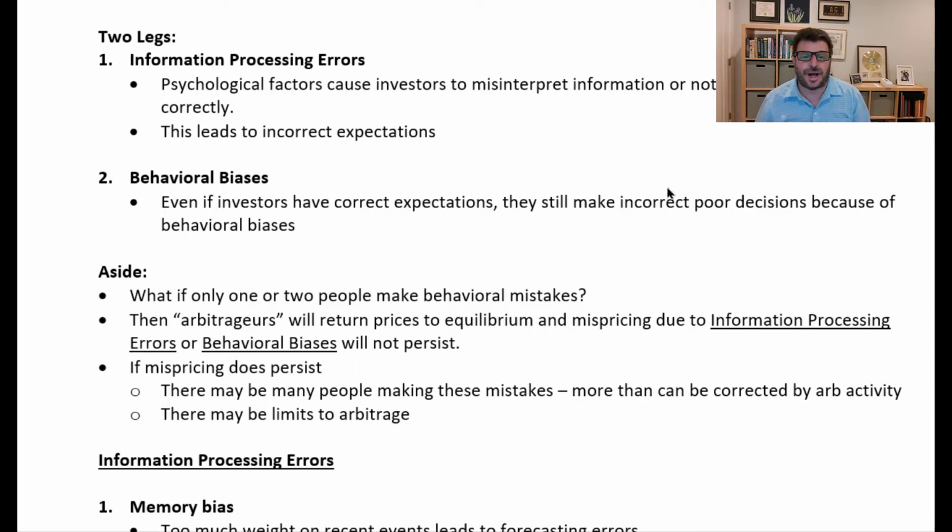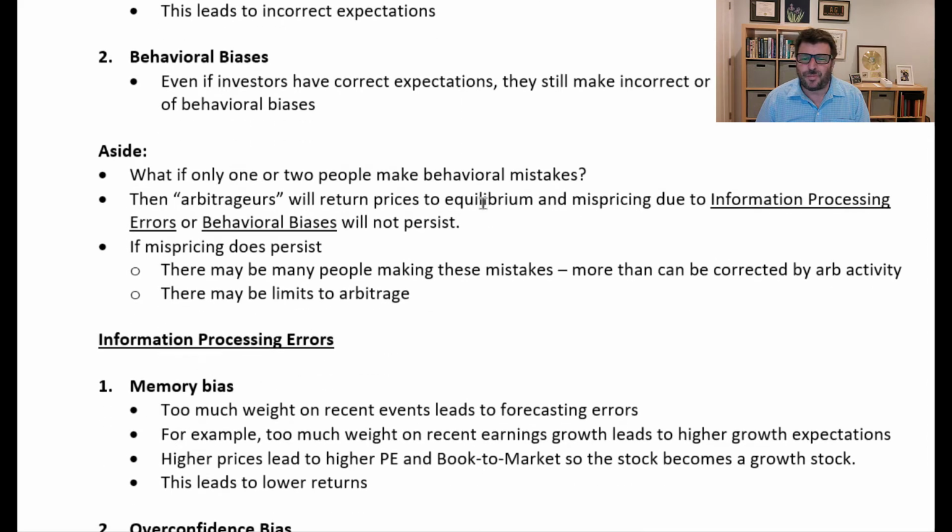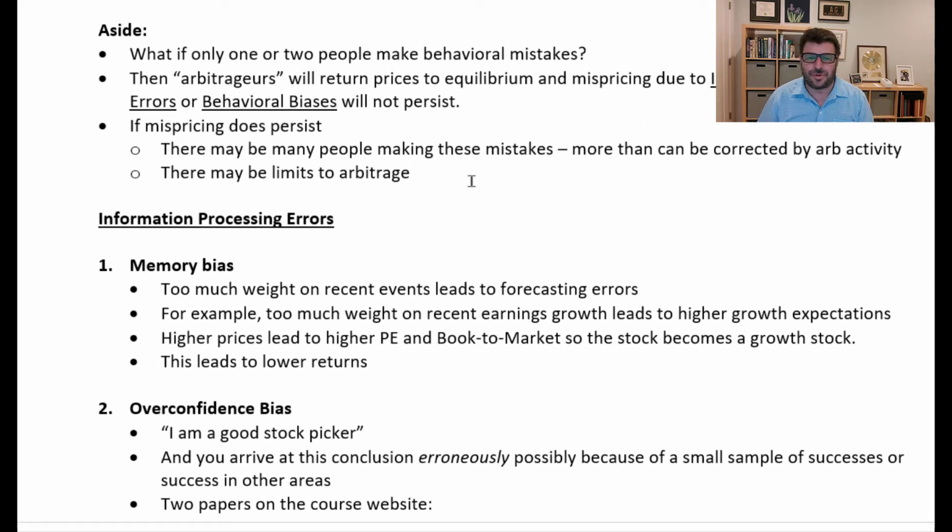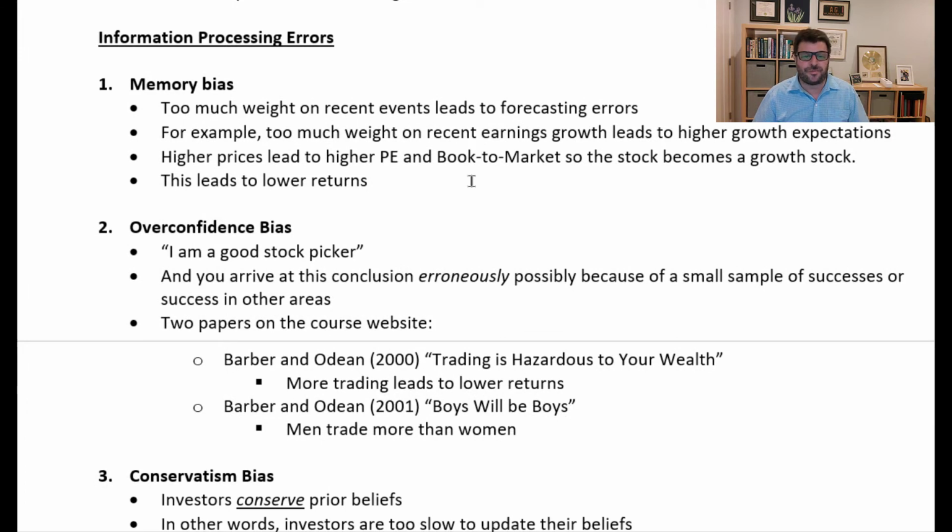And then behavioral biases: even if the investors have the correct expectations, they still make incorrect or poor decisions because of these biases. So, what if it's the case that only a couple of people are making mistakes? Well, then there are arbitrageurs who will return the prices to correctly priced equilibriums, and mispricing due to information processing or behavioral biases won't persist. So if mispricing does persist, there's got to be a lot of people making these mistakes, more than can be corrected through arbitrage activity, or maybe there are just limits to arbitrage, and we'll see that that's often the case too. So, let's start with information processing errors.